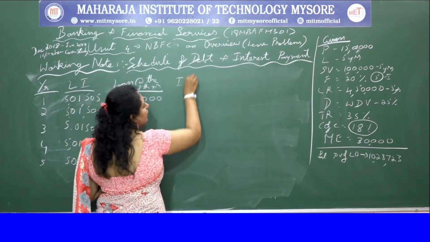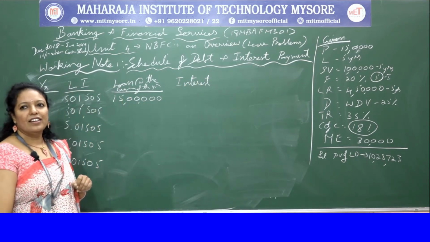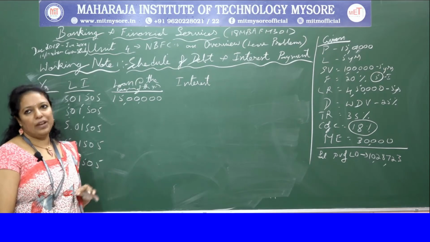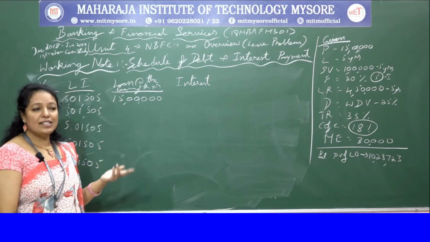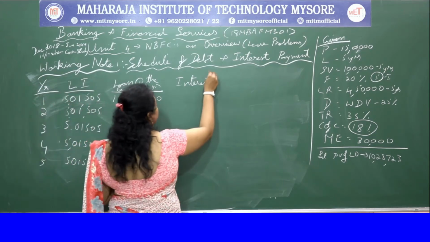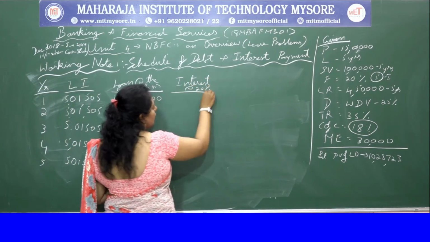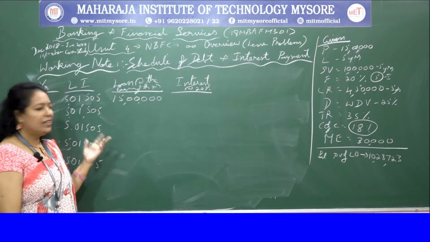Then I'll write interest, which is 20%, to be considered on the loan amount.